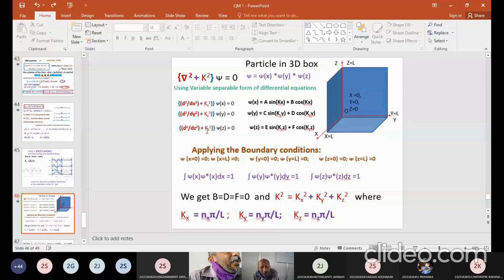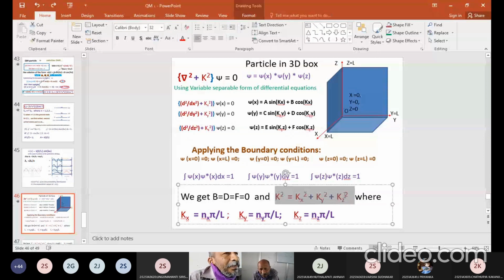Now, what is kx, ky, kz? As I represent here, I'm showing it at the lower part, right? Now this is highlighted, right? So this k square is actually taken as kx square plus ky square plus kz square. As I said, it's a vector.